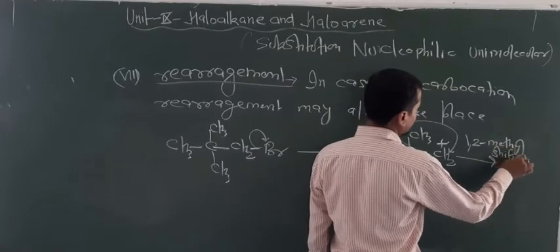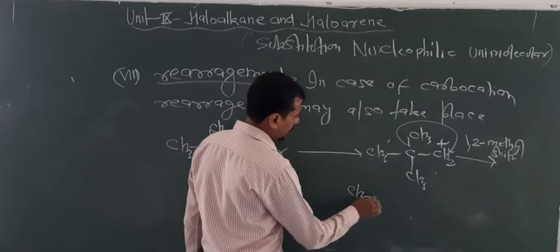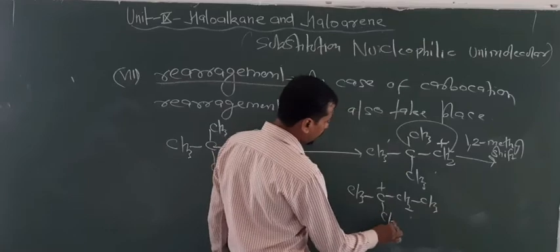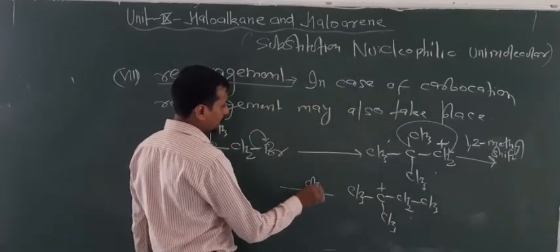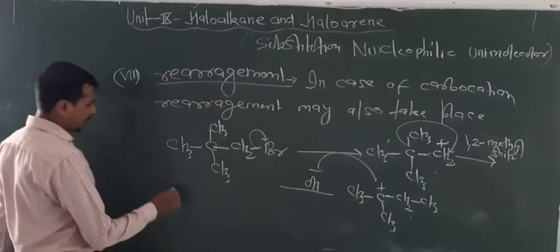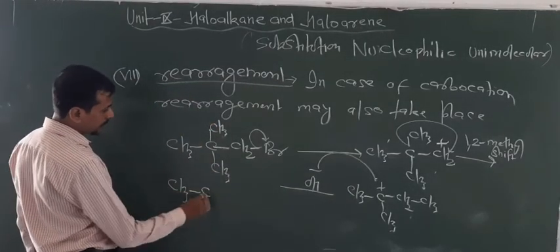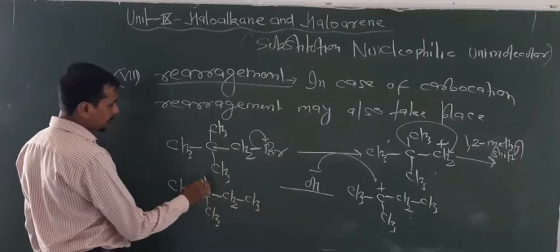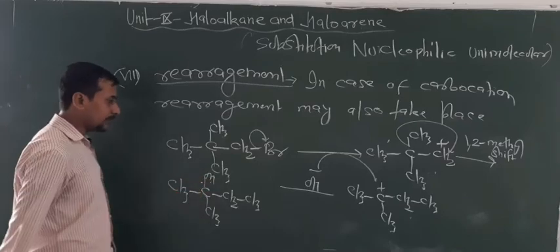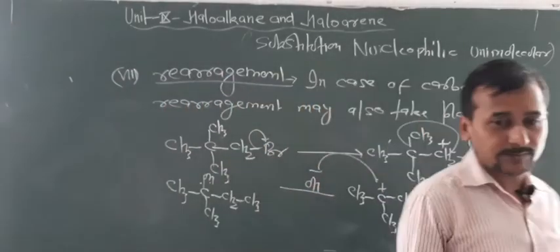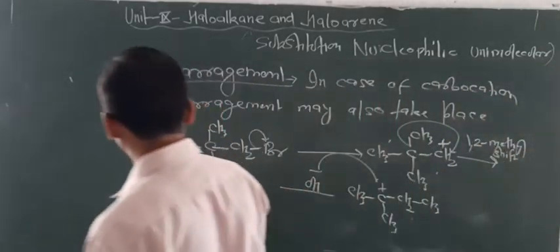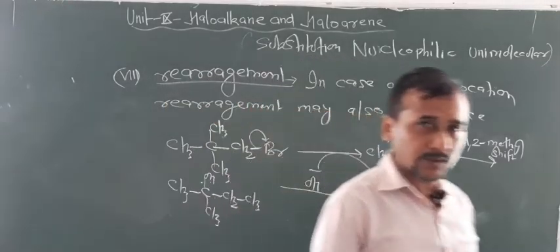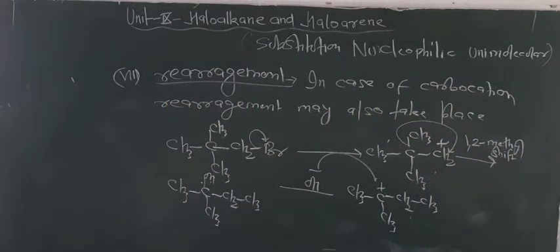Due to shifting of the methyl group, the carbocation becomes 3 degree, which is more stable than 1 degree, and hence OH minus, that is the nucleophile, attacks this carbon, and your product is a rearranged product. So you also have to think about the rearranged product. This is possible only in case of carbocations. So that's why SN1 is a very important reaction. A number of questions may be generated from these topics, so you have to focus more on SN1 reactions in alkyl halides.